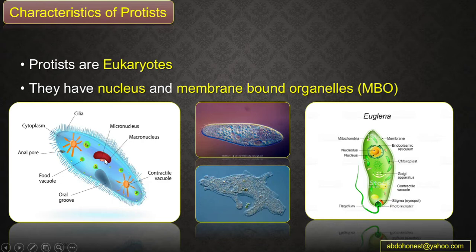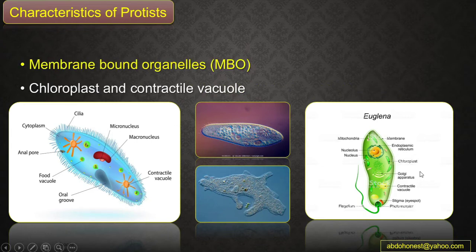If we are talking about how they are eukaryotes, they have a nucleus and membrane-bound organelles. As we can see, guys, here we have this organism, which is called paramecium, and this one, which is called euglena. Okay, so both of them have a nucleus, this structure which contains the genetic material. They also have membrane-bound organelles. As we can see here in the euglena, we have a chloroplast, which makes food for euglena by using the energy from the sun.